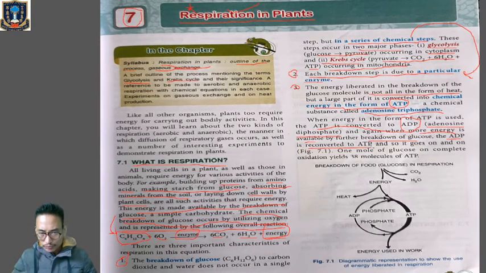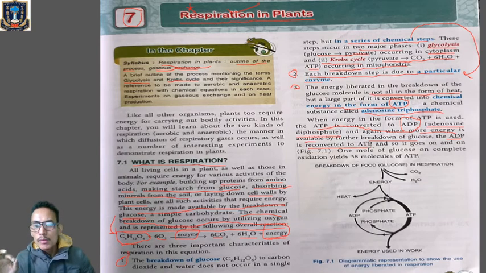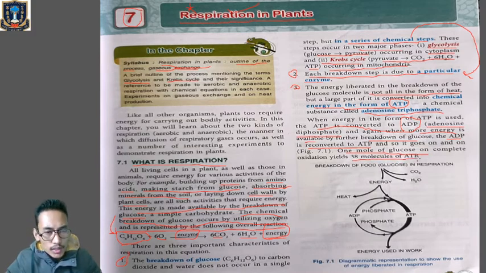Clear? So from 1 mole of glucose, how many ATP will be produced? This is a very, very important question for you. From 1 mole of glucose, how many ATP will be produced during respiration? On complete oxidation of 1 mole of glucose, 38 molecules of ATP will be produced.